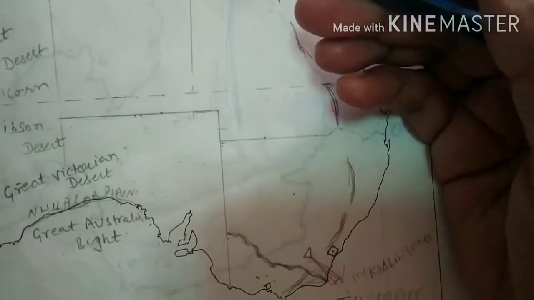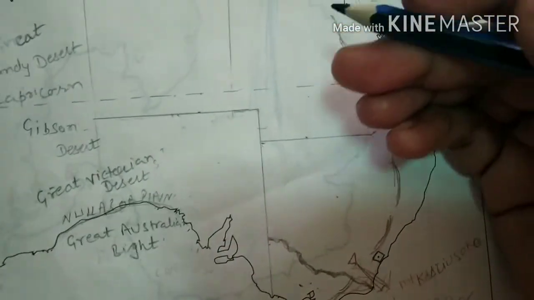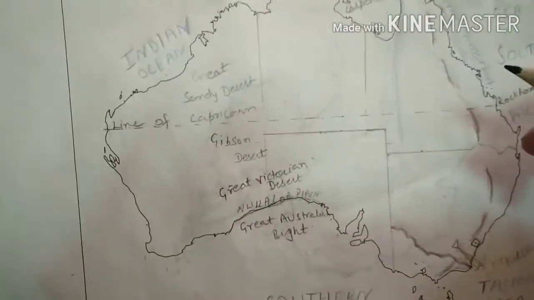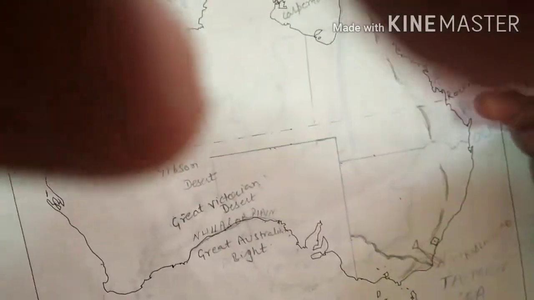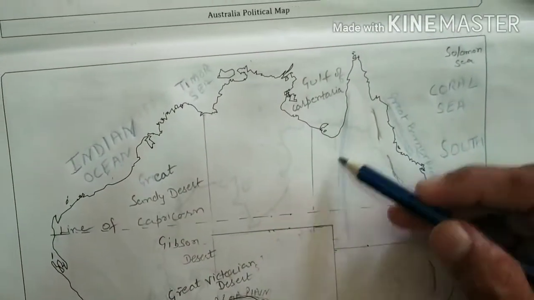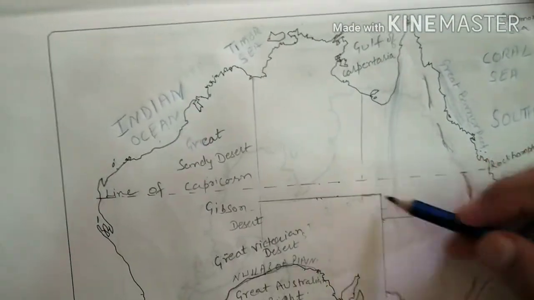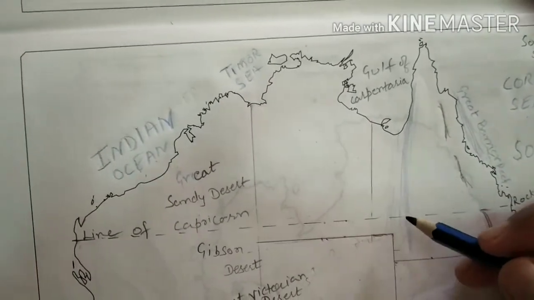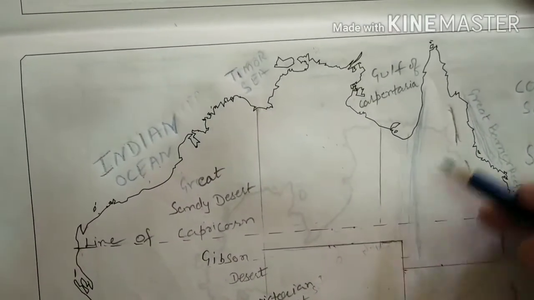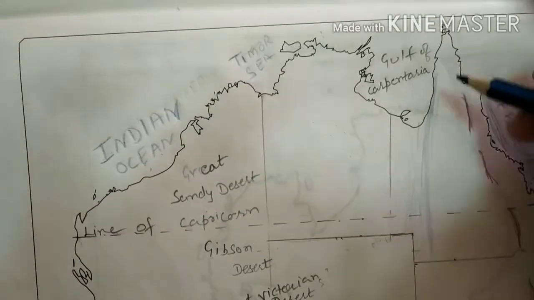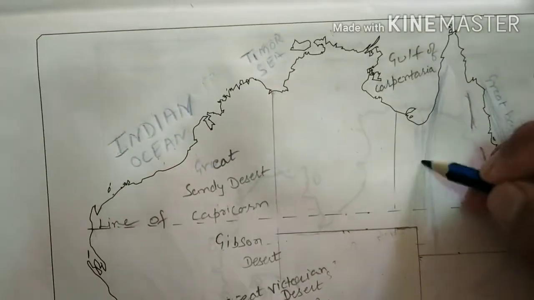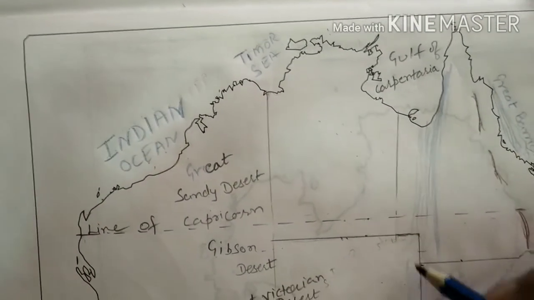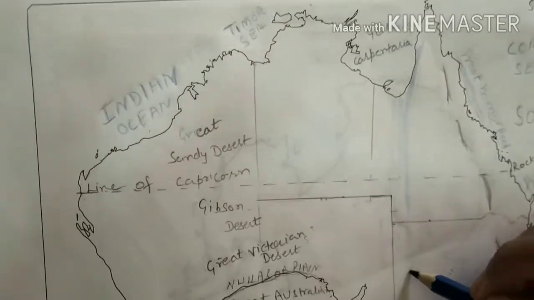Why is it called the Great Artesian Basin? Because here we get artesian wells. As you know now, the definition of a basin is a place drained by a river. Same here, this part of Australia is drained by artesian wells. Whatever water we get here for irrigation is through artesian wells. So due to that it's called the Artesian Basin. So it is the Gulf of Carpentaria, this one, and it comes up to here. Okay, I have sent you that map also. Some part of New South Wales is also covered.